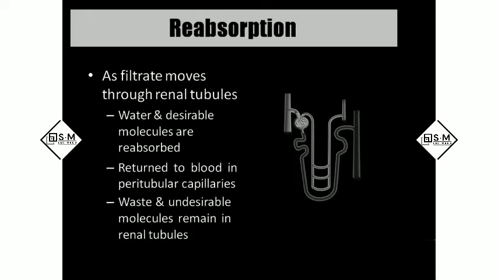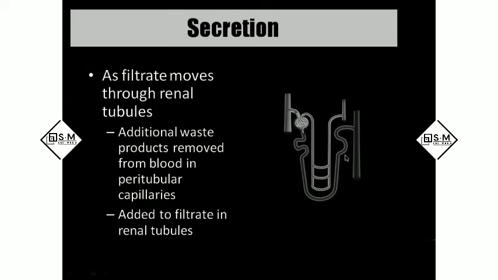Reabsorption: in that filtrate, some of the things are needed for the body, such as sodium chloride, potassium ions, water, and bicarbonate ions. These things will get reabsorbed back to the body in the PCT, loop of Henle, and DCT. And secretion: certain things are not needed by our body, such as protons, ammonia, urea, and uric acid. These things will be secreted into this filtrate itself. Finally, the fluid collected in the collecting tubules we call urine.